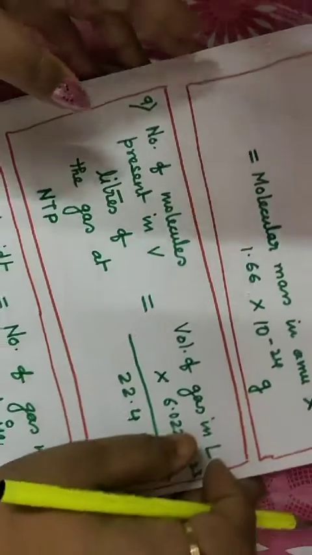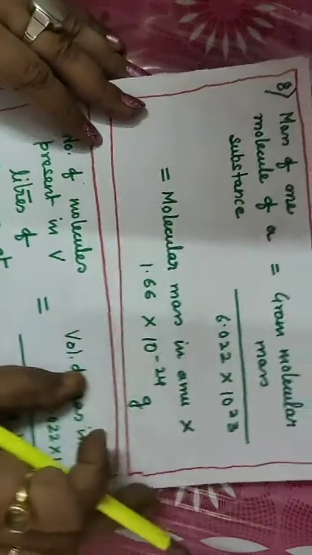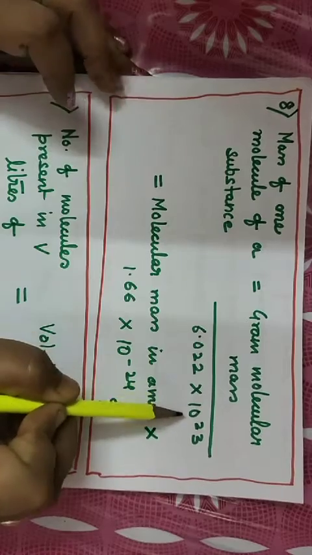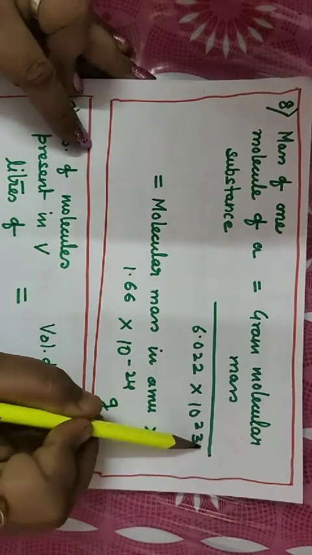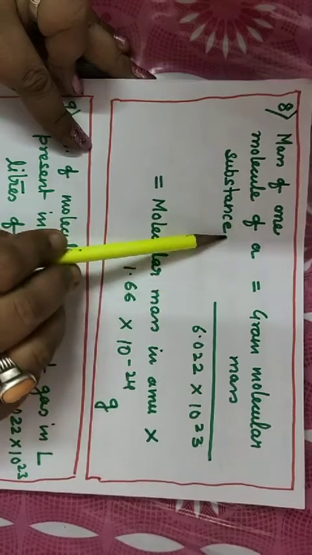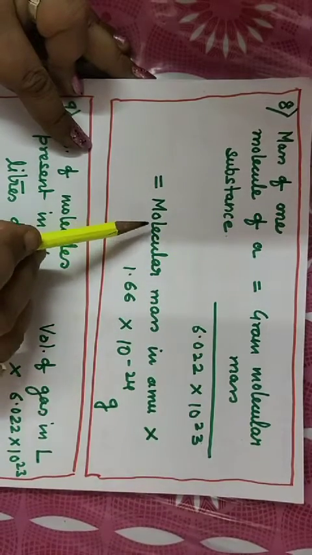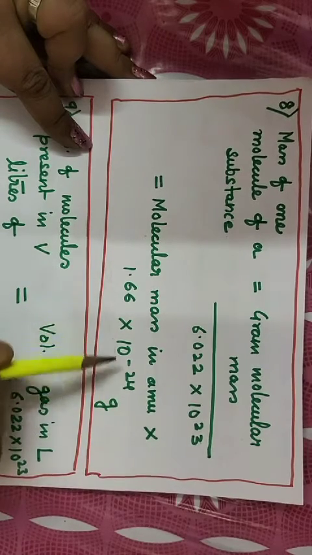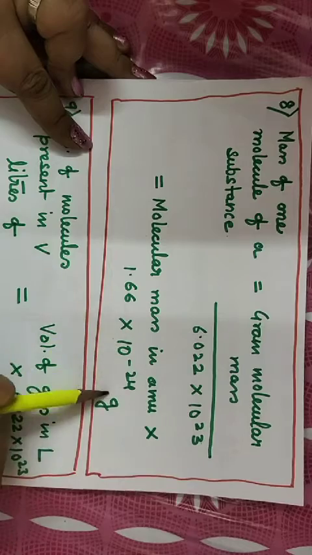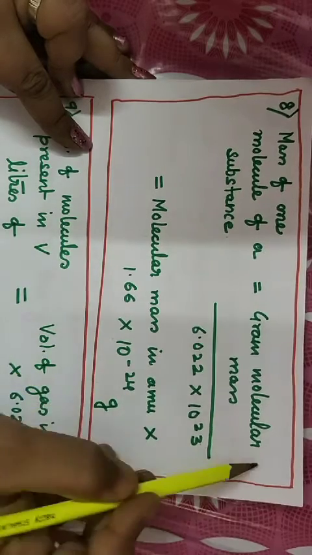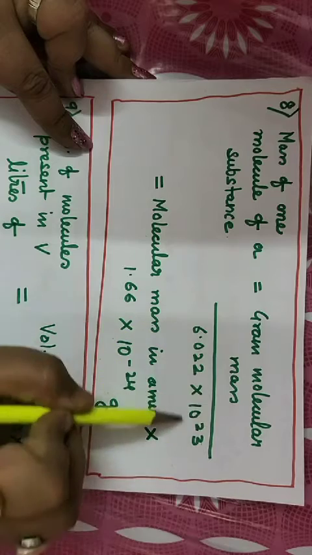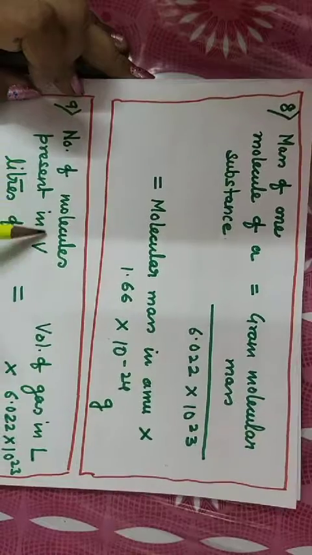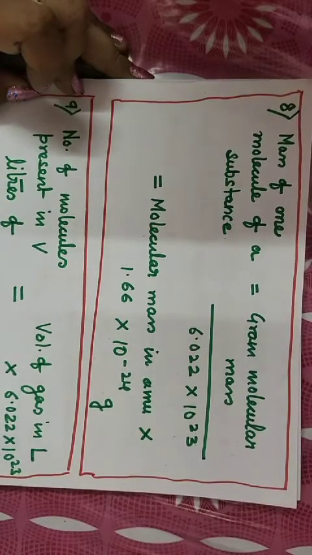If we want to calculate the mass of one molecule, it is gram molecular mass divided by 6.022 into 10 to the power 23. Similarly, the mass of one molecule of a substance can also be calculated by molecular mass in AMU into 1.66 into 10 to the power minus 24 grams. This is another way, and this is one way, by gram molecular mass divided by 6.022 into 10 to the power 23.